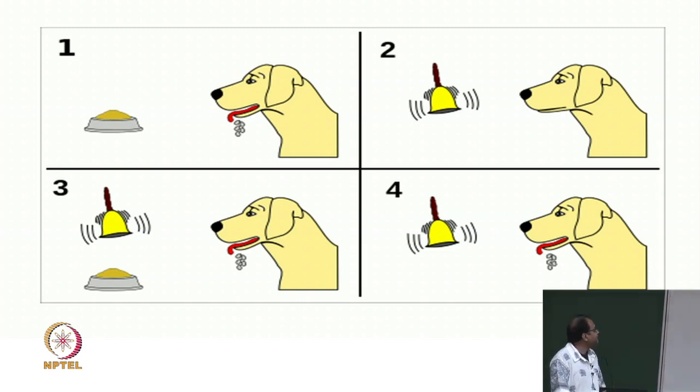And the experiment was very simple: you give food, the dog starts salivating; you give food and ring a bell, the dog starts salivating; you give food, ring a bell, dog starts salivating; and then at some point you just ring the bell and the dog still starts salivating, because the dog has learned the behavior that at the time when you ring the bell, salivation is the right action to do, right.